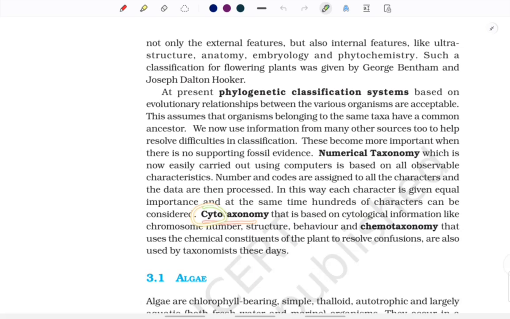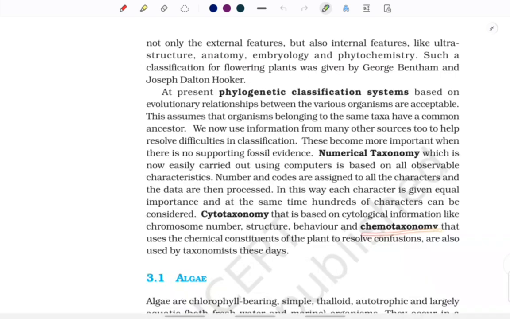As the name says, something related to cell must be there. Cytotaxonomy is based on cytological information like chromosome number, structure, behavior. So in cytotaxonomy, what are the keywords? Chromosome number, structure and behavior. So cytotaxonomy is based upon information like chromosome number, structure and behavior.